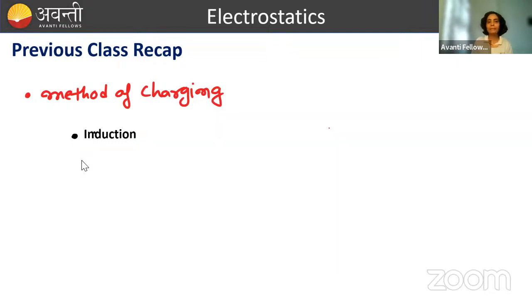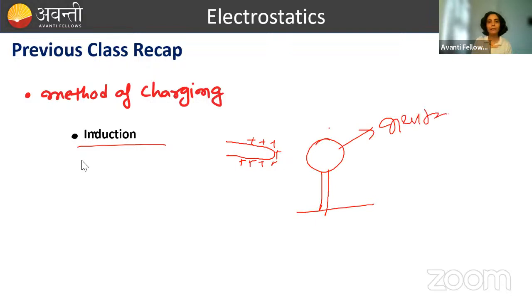Now what was there in the induction? In induction there was no contact. What we did, we were having a insulator, charged insulator, and it was brought closer to a conducting body. This was neutral. And what was happening? This positive charge, since this is a conductor, it has free charges, positive and negative.